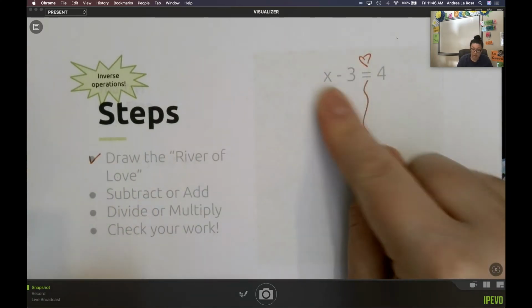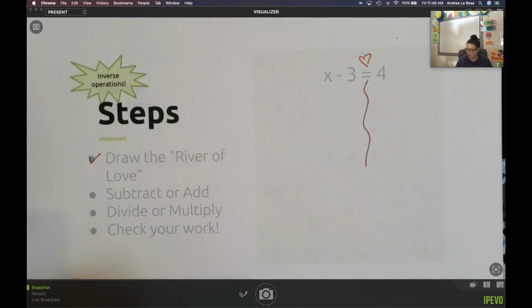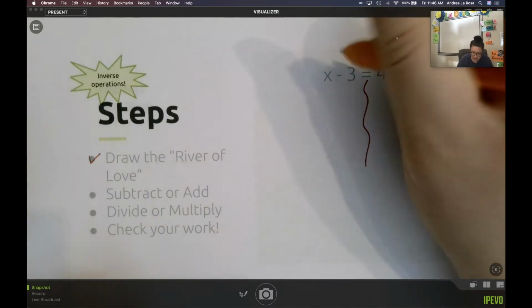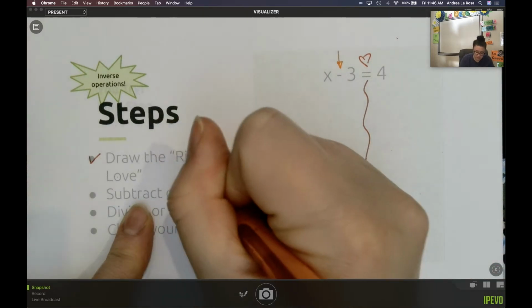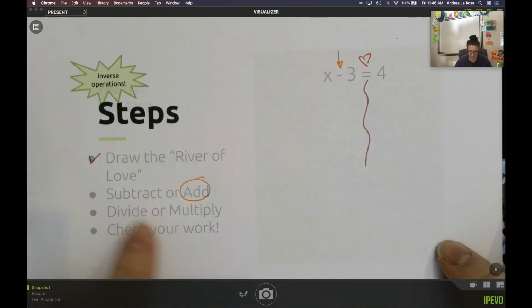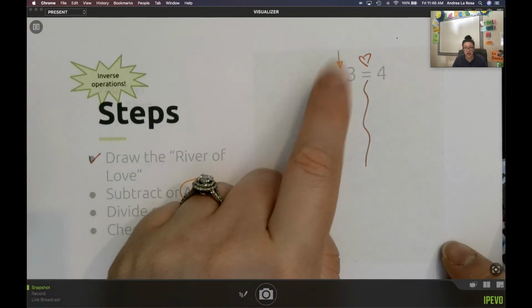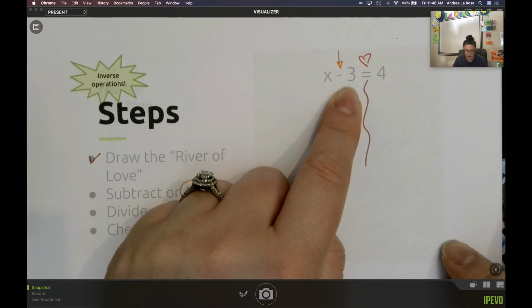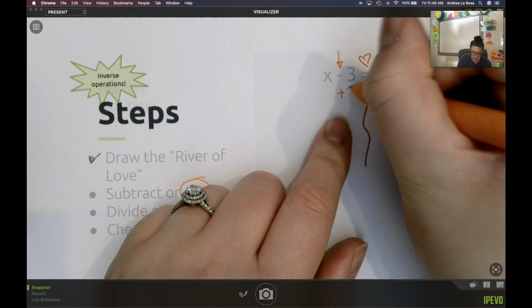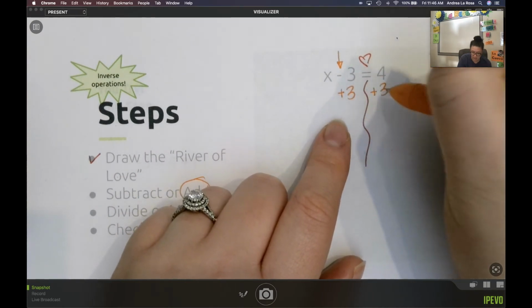Now I need to look at my problem and see what operation's going on there. Here, I see I've got subtraction. So the opposite, the inverse of subtraction would be addition. I'm trying to isolate that x. I'm trying to get it all by itself. So to get rid of that minus 3, I need to add 3 to both sides.